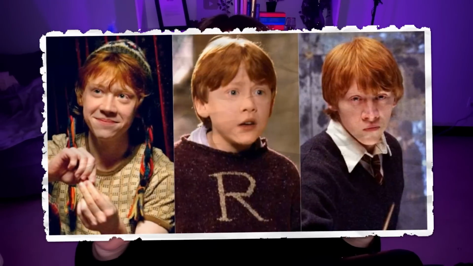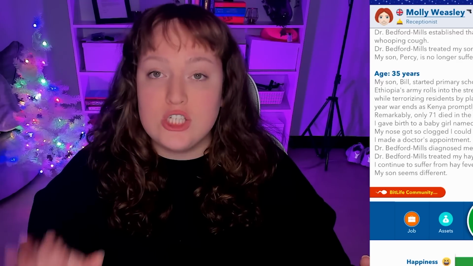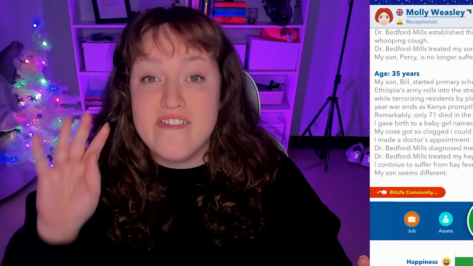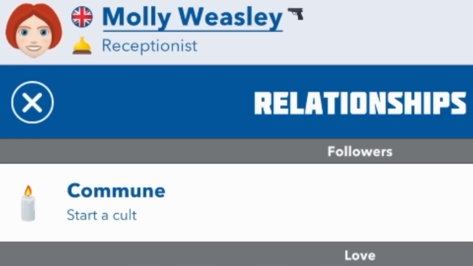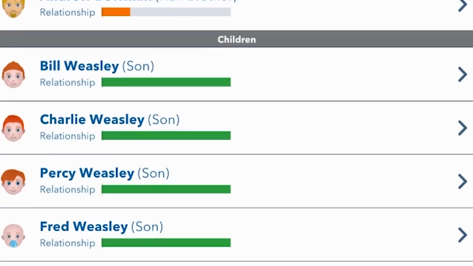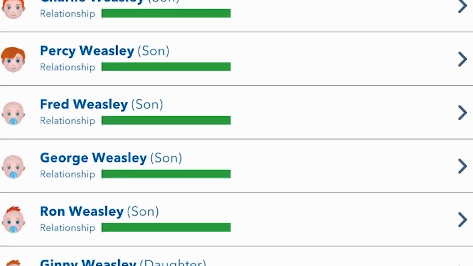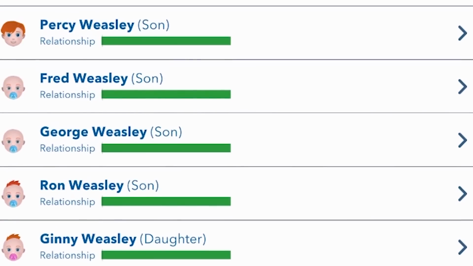But today we are bringing back Ron Weasley, and this time we had to do it a bit differently. A key feature for Ron is his family and his literal 6 siblings. That would never happen naturally in BitLife if I started my life out as Ron. So instead we started as Molly Weasley, we married Arthur, and I had all the children. So I gave birth to Bill, Charlie, Percy, Fred, George, Ron, and Ginny.